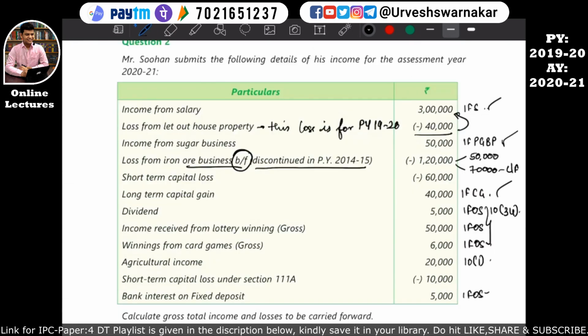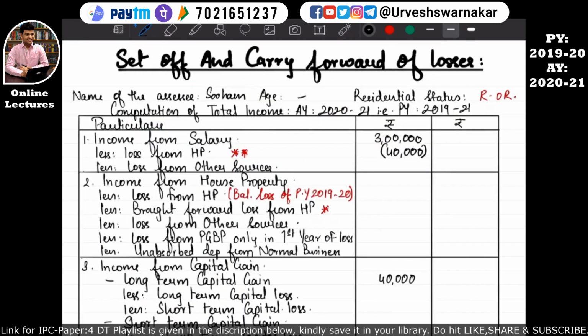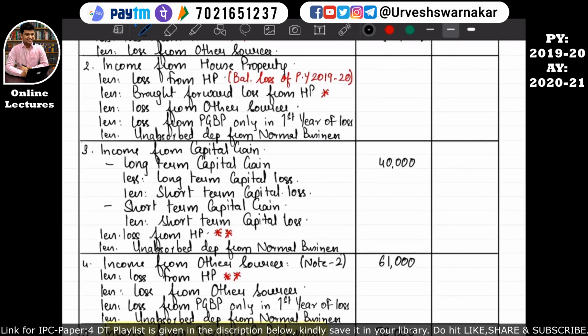So let's come back to our study material. So we have completed till here, and then the next loss is short term capital loss of rupees 60,000. So let's come into our format. We have an income from long term capital gain. From this income, short term capital loss can be set off. So up to 40,000 of the short term capital loss can be set off. The loss is of 60,000, but the income of long term capital gain is 40,000 only. So the loss that can be set off is 40,000 only. I hope this is quite clear.